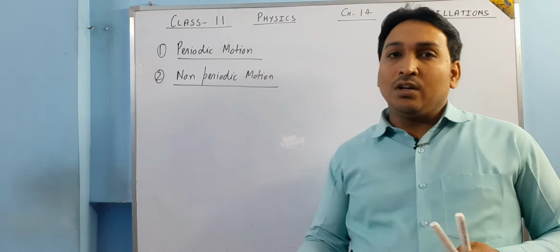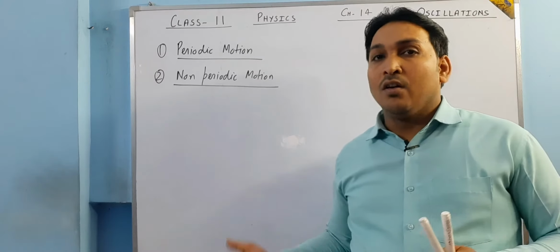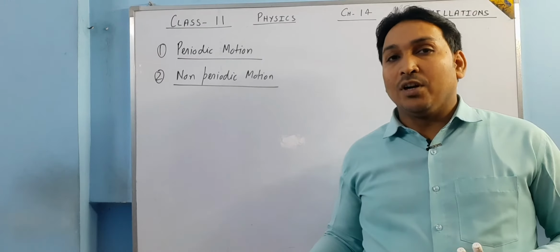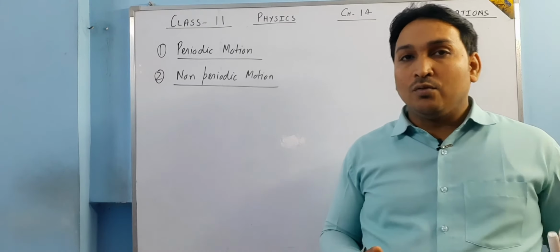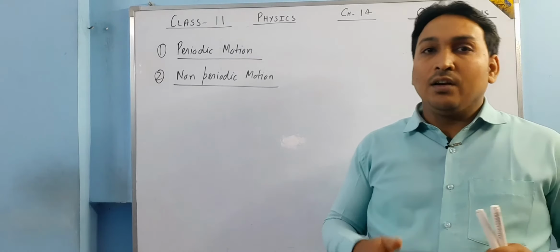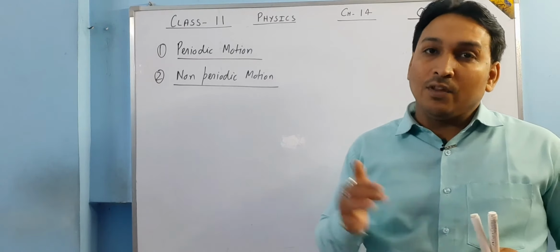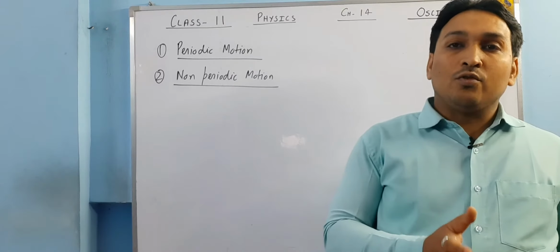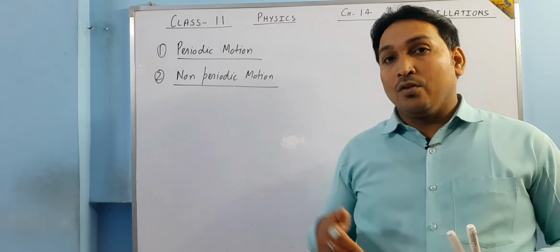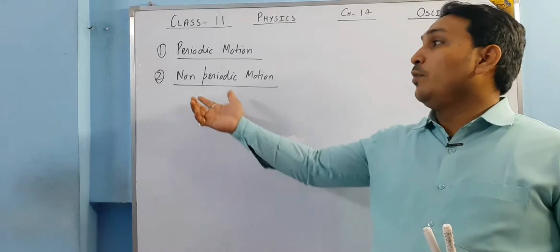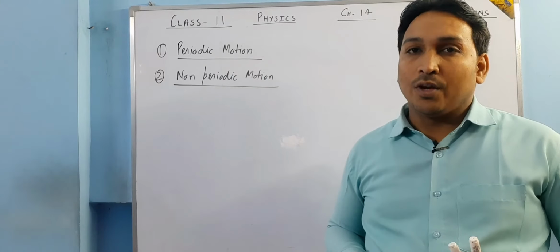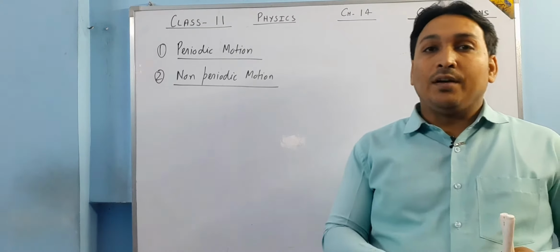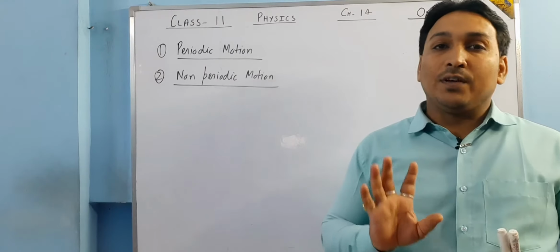Non-periodic motion: either the body is not repeating its path, or it is repeating but not at a fixed time interval. Like if you come to school daily with the same path, the same road, then your motion is said to be periodic. But if you are not coming to school daily, then your motion is non-periodic motion. In periodic motion, the particle repeats its path after a fixed time interval.